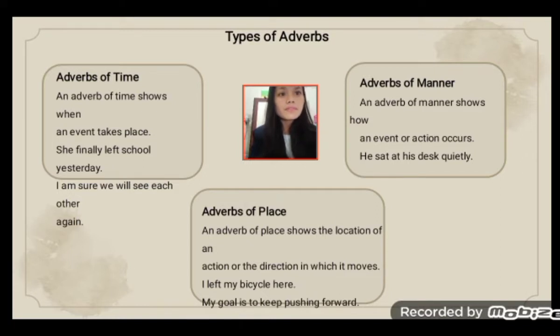The second, adverb of manner. An adverb of manner shows how an event or action occurs. For example, he sat at his desk quickly. Adverb of place. An adverb of place shows the location of an action or the direction in which it moves. For example, I leave my bicycle here, and my goal is to keep pushing forward.